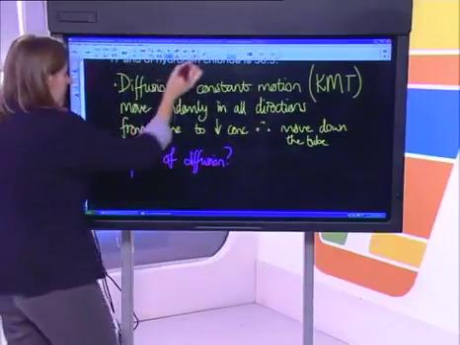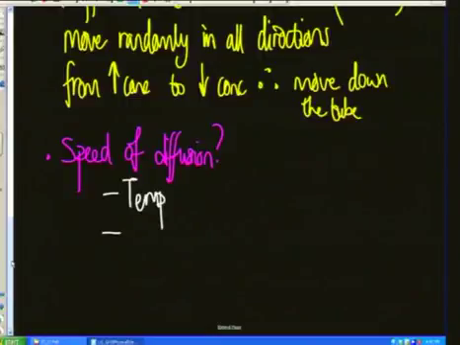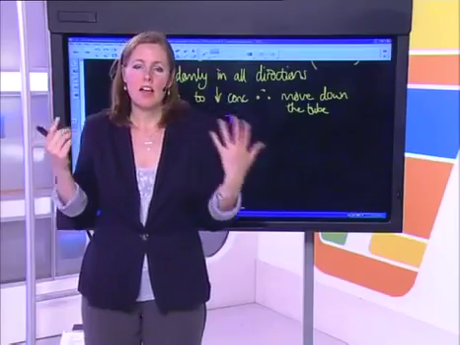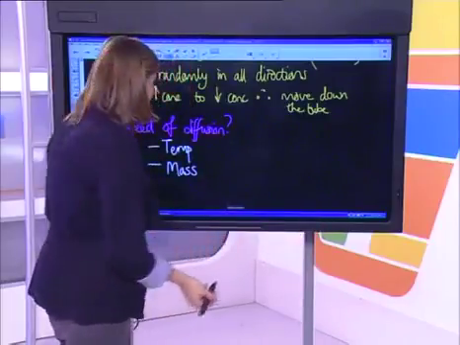So in this case, there was no difference in temperature. So we can't make any statement about a difference in temperature here. What else controls the speed at which particles move? Certainly their mass. Remember we said heavier particles move more slowly and smaller, lighter particles will be free to move more quickly.